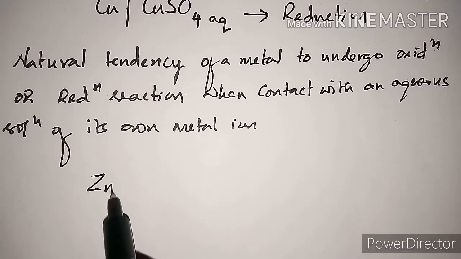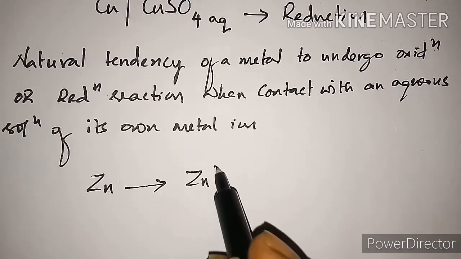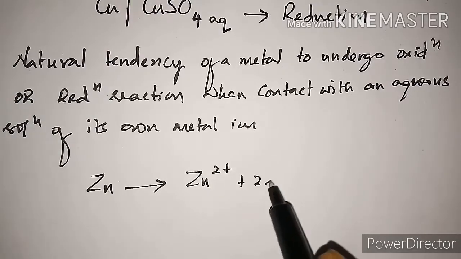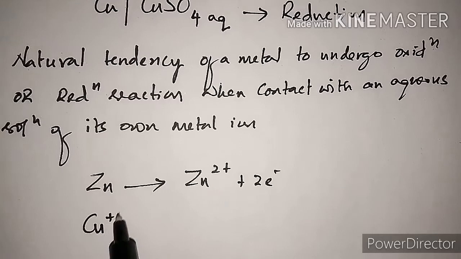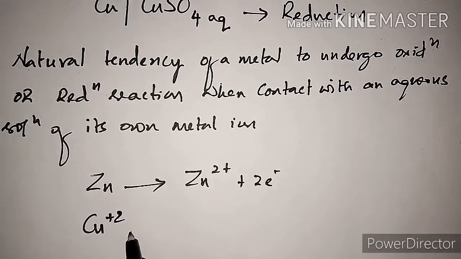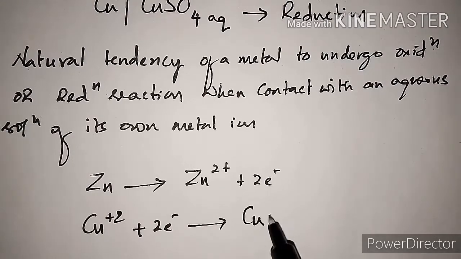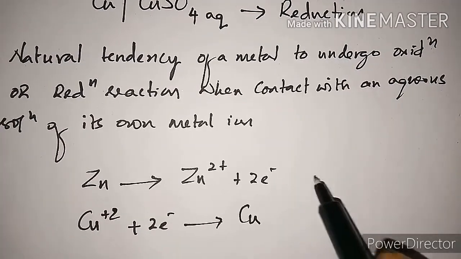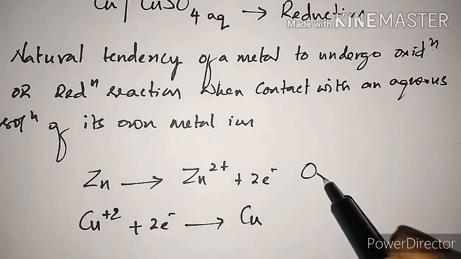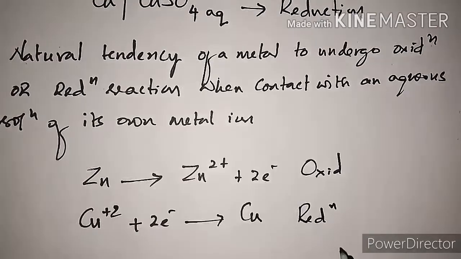So we can take zinc, it will become zinc 2 plus and 2 electrons, and here copper 2 plus plus 2 electrons will become copper 0. This we call oxidation, that is the losing of electrons, and this we call reduction.